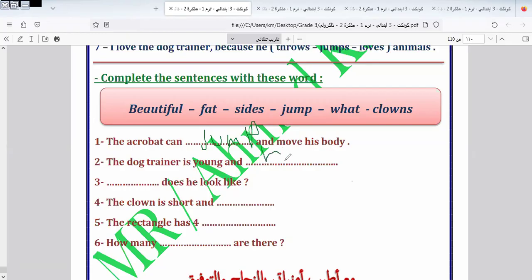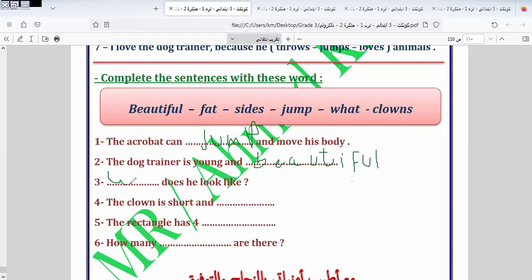Young, and here is the dog trainer. It will be young and beautiful.